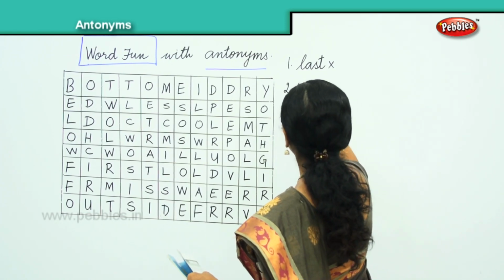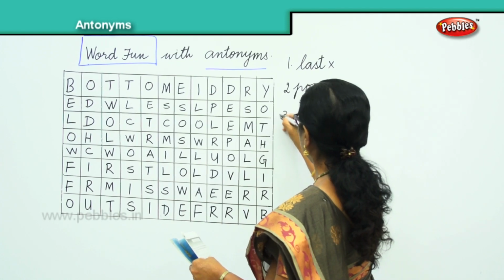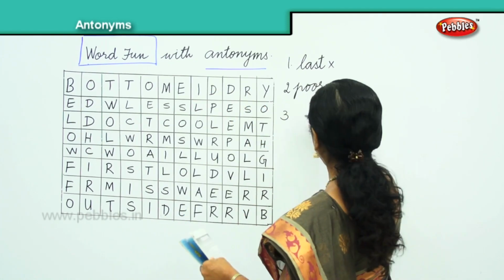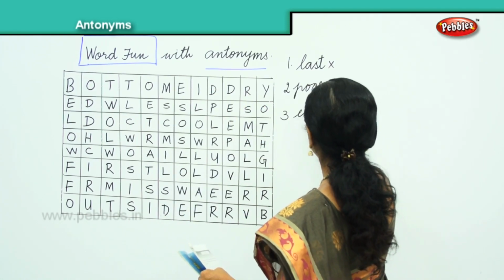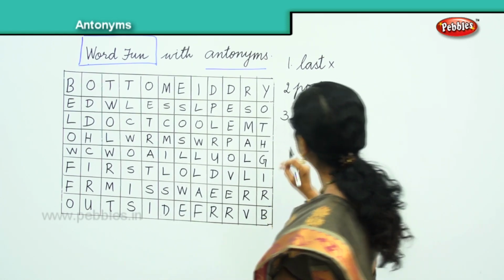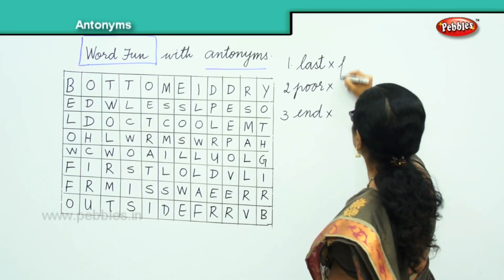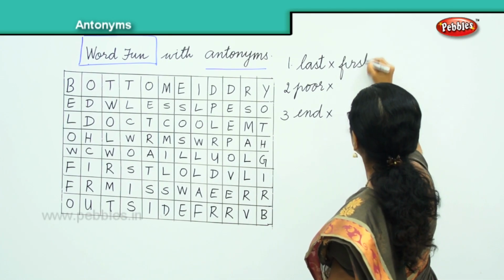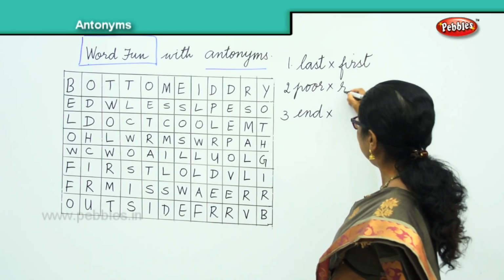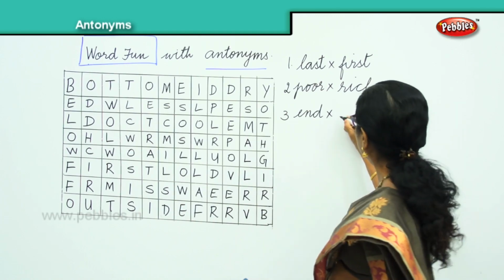poor. I'll just write 3 and then we go to find out. End. You tell me the opposite first. Last, first. Okay. Poor, very good, rich. End, start. Okay.